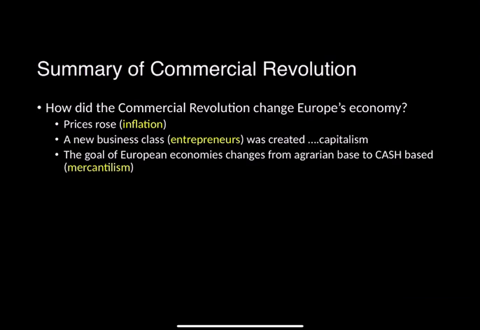A summary of the Commercial Revolution is this. How did the Commercial Revolution change Europe's economy? Well, you had inflation, you had a new class of entrepreneurs, and you had mercantilism. So prices rose with inflation. A new business class of entrepreneurs was created through capitalism, and the goal of European economies changed from agrarian to a cash-based system. This meant that there was less farming and trading of foods, and people started using money.